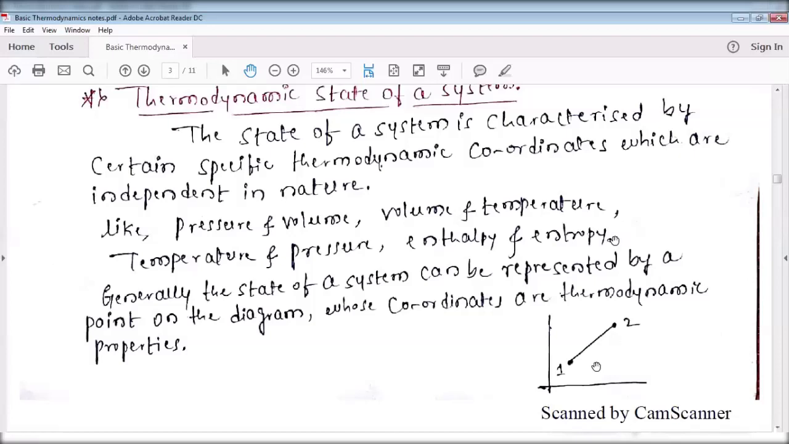Other than thermodynamic properties, if you are taking any property, that is not a thermodynamic state of a system. That is a state of a system, but that is not a thermodynamic state of a system. If you want to say it is a thermodynamic state of a system, the properties must be thermodynamic properties.